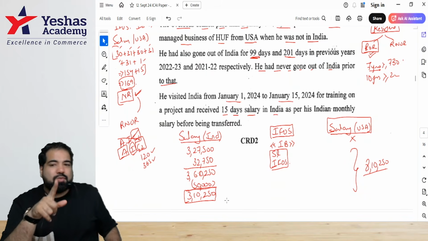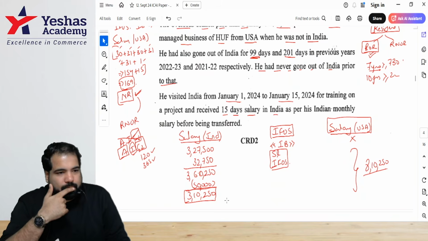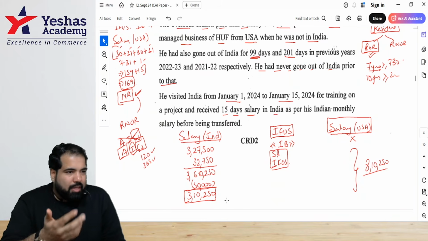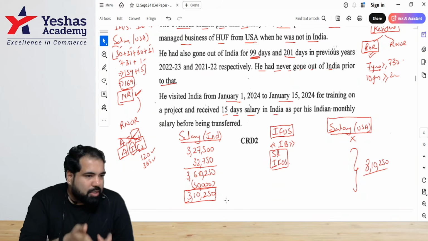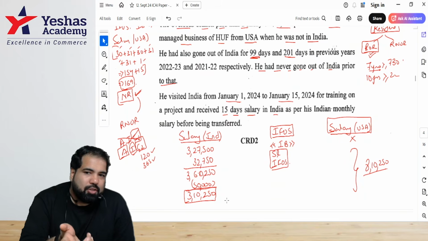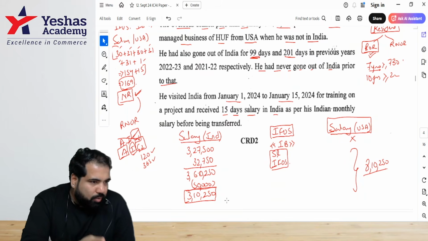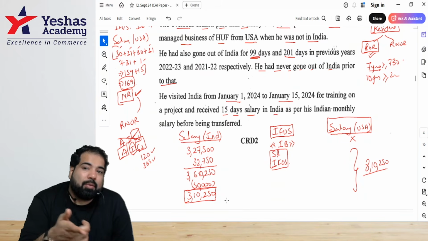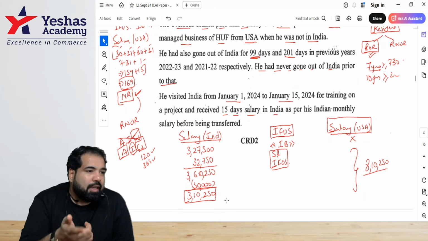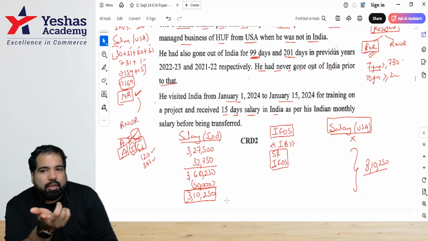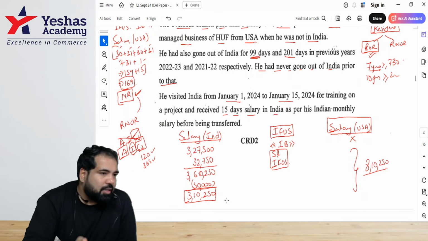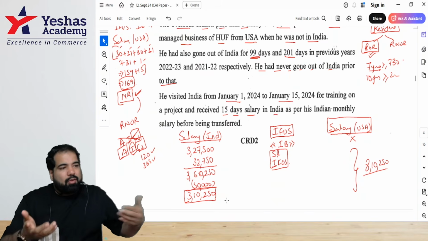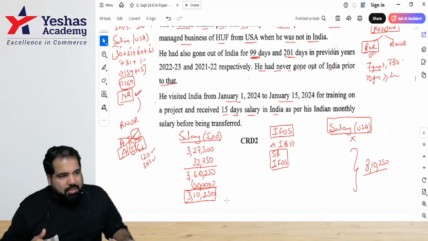Now let's go to the first section, 6.1. As per section 6.1, since he does not fulfill the condition of 182 days and the other condition does not apply, since he is an Indian citizen moving abroad for employment, he will be considered as a non-resident. Now, guys, can you explain that deemed resident concept? Yes.